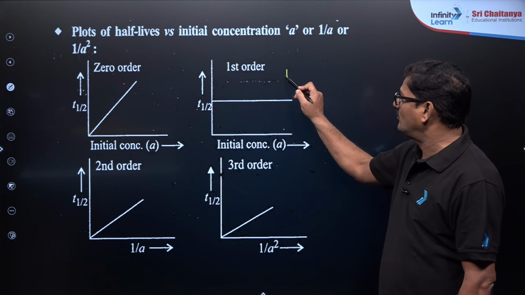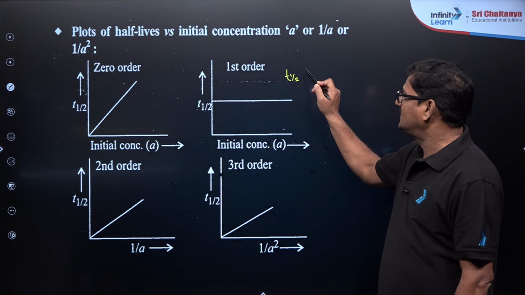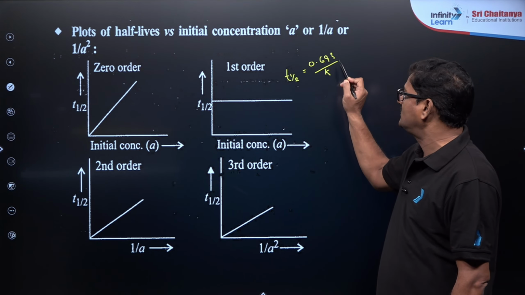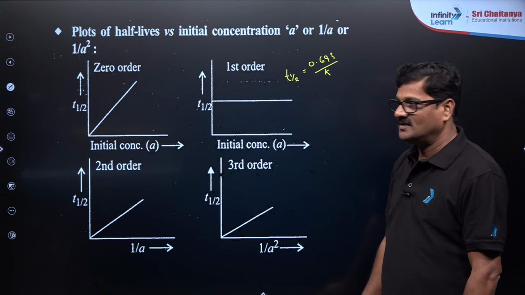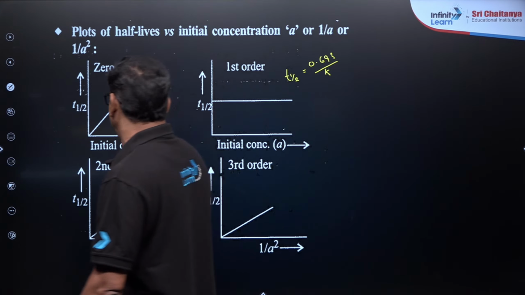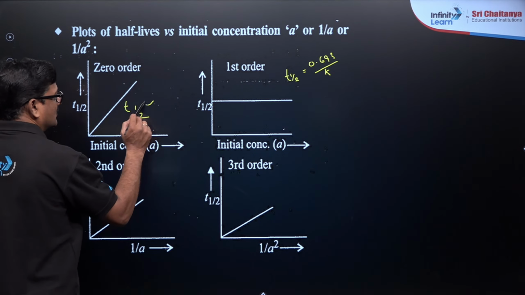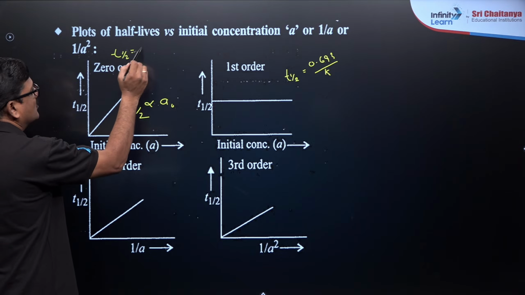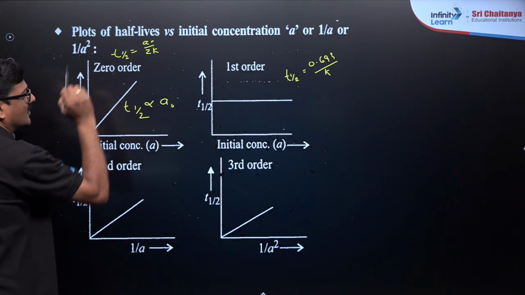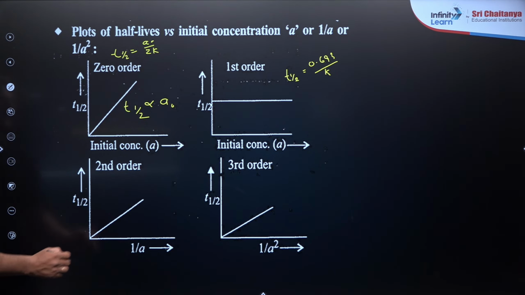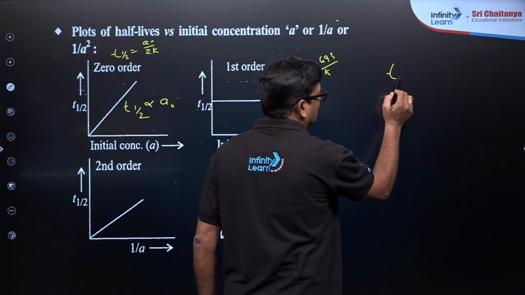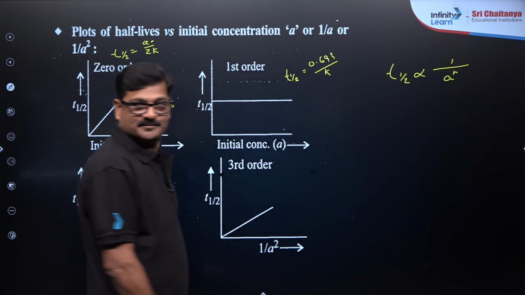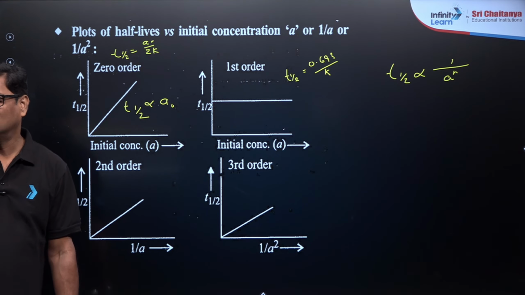I want to say, for first order kinetics, T half is equal to 0.693 by K. It does not contain initial concentration. For the zero order, T half is directly proportional to initial concentration, because for the zero order, T half is equal to A naught by 2K. T half for the nth order reaction is proportional to A to the power (1 minus N), where N is the order.